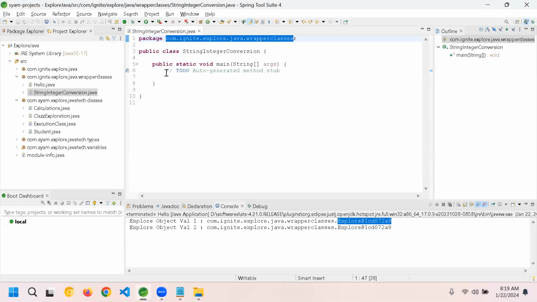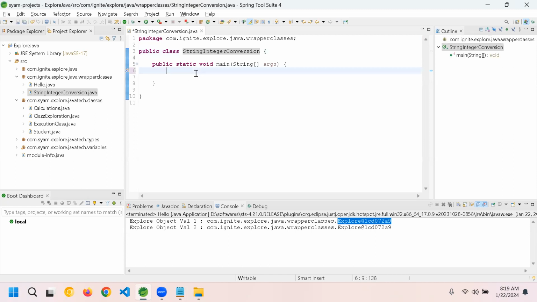Coming back, yeah. So here, now what I want to do is string to integer conversion. I'll go here. Let's say integer total equal to 20 plus 30.